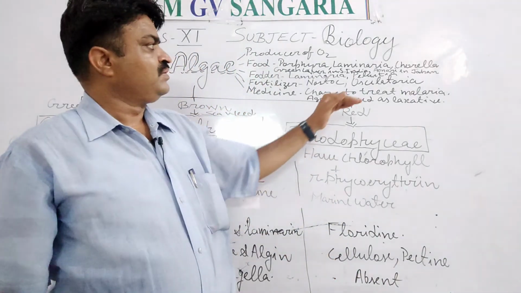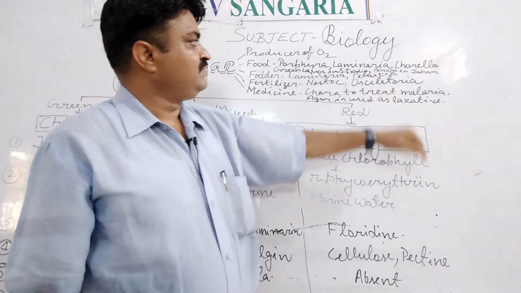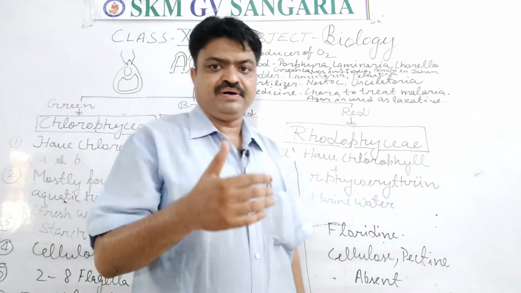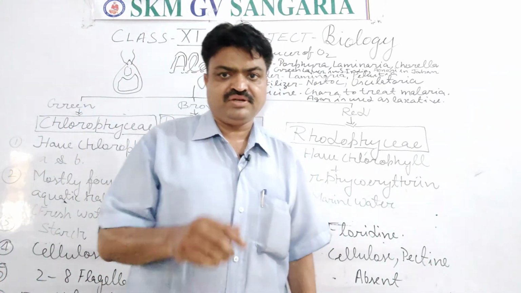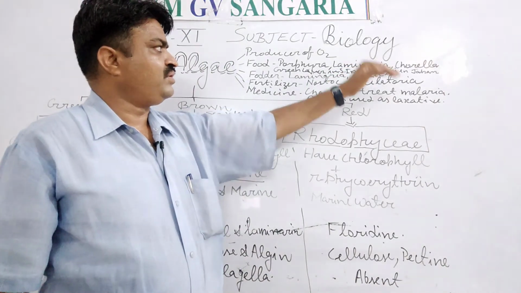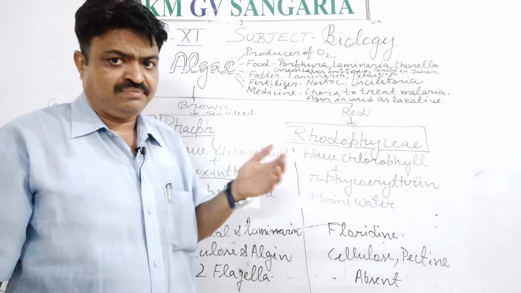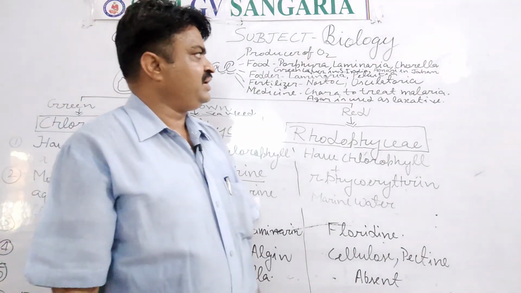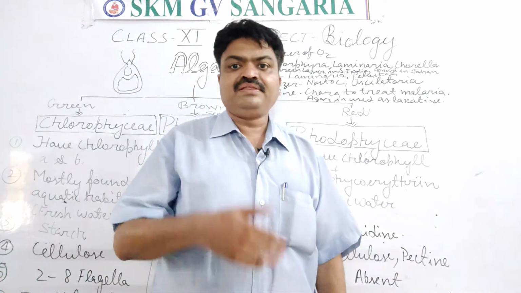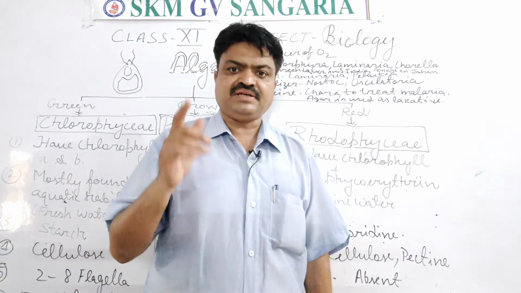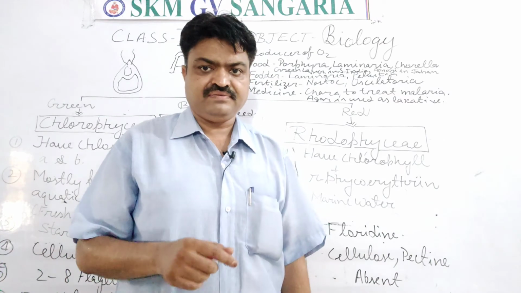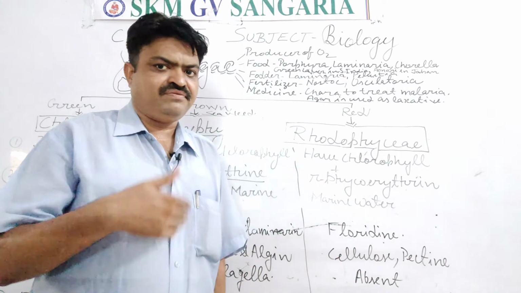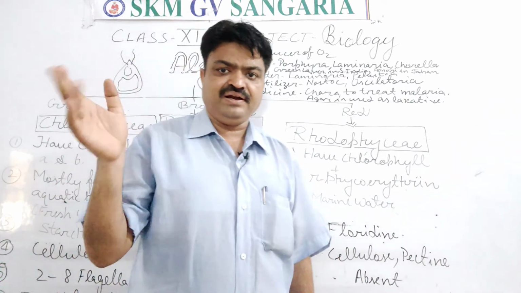Like this, Nori. Nori is a food item that is prepared in Japan. It is prepared in Japan, student. And with this, there are some other algae that are also taken directly, like Porphyra, Laminaria, Chlorella, Spirogyra. They are taken directly by animals as food, but we also take them because they are a rich source of protein and vitamins, student, and the vitamins mainly found in them are vitamin A and B.